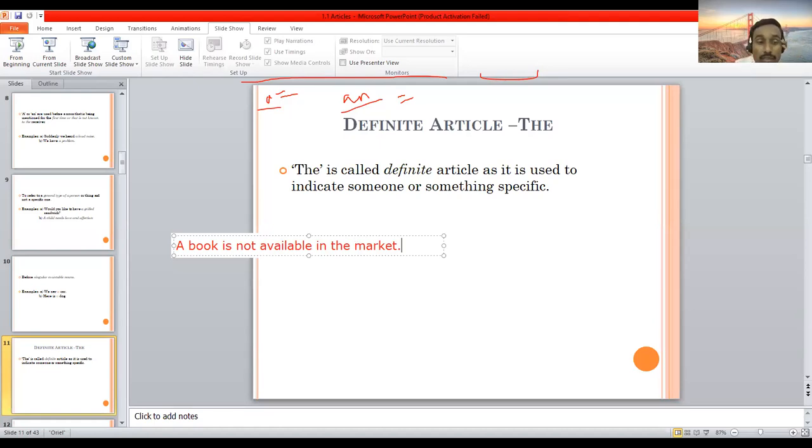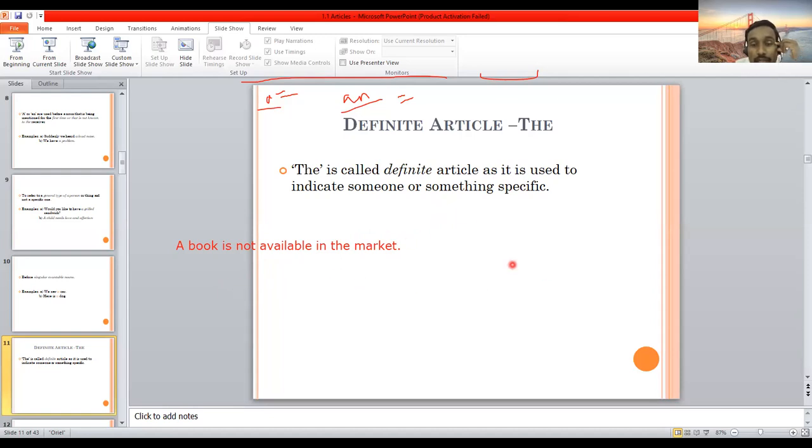When you say the book is not available, it says that the book is particular. It might be the book you're searching for, which your teacher told you about. For example, today I told you that you have to find the book Communication Skills. In that case, you are searching for this book. Which book? The Communication Skills book. So this book is now particular.